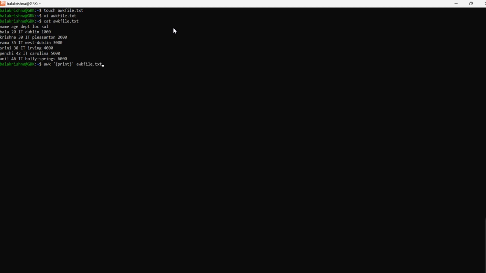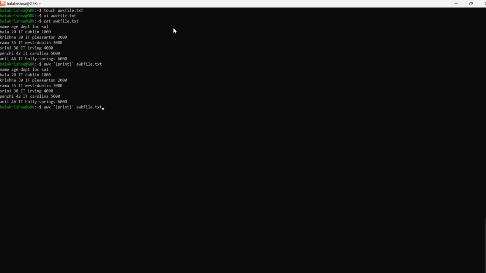Let's hit it so that all the content of this file gets displayed. So this is the way we can display all the contents or lines in the file using awk.